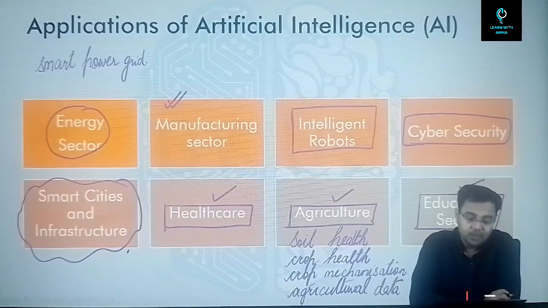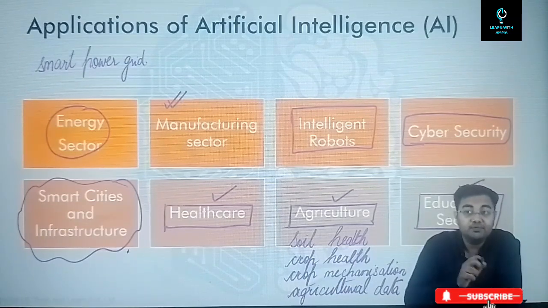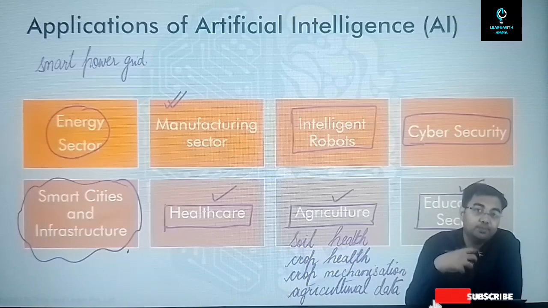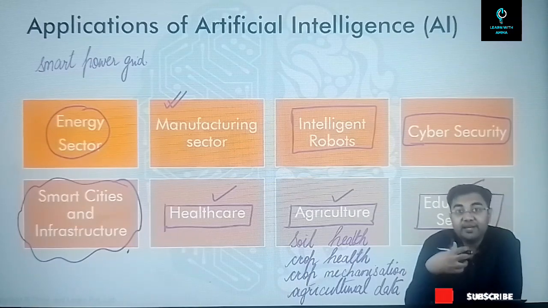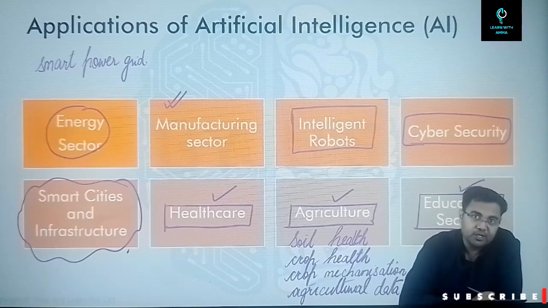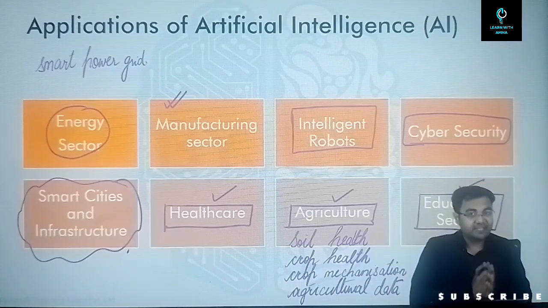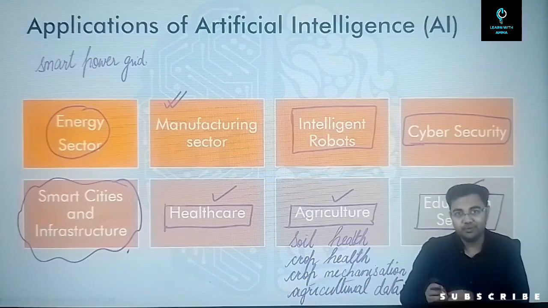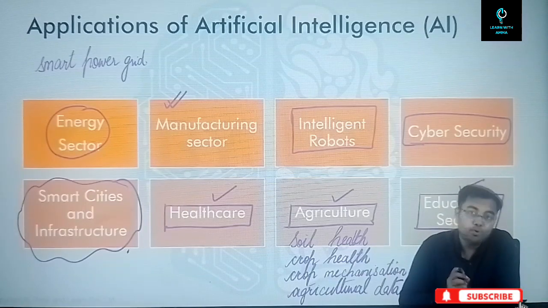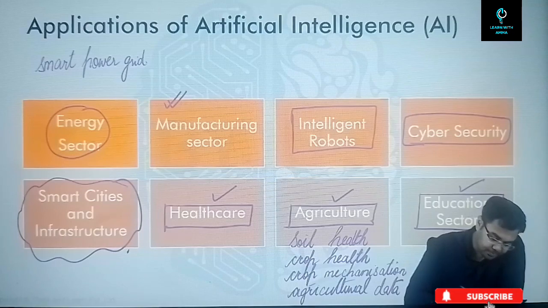in that sector. We talked about the manufacturing sector. We can talk about the retail sector as well. In the retail sector also, to manage the products better, to maintain the products better, to get better customer feedback, again artificial intelligence can be used. So that's why you have to understand that each and every sector, whatever sector you take or choose, you would have some application or the other of artificial intelligence.